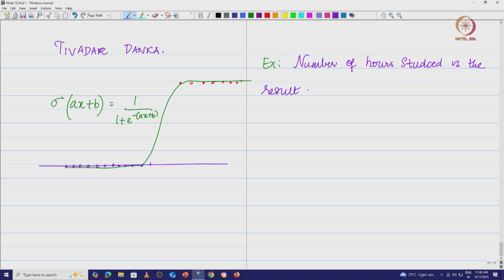You put in more number of hours and then you want to check whether somebody passes or somebody fails. So you basically have two classes like this. So this is my number of hours of study, right. And I am going to have, okay, this is all going to be there, and let me take this.